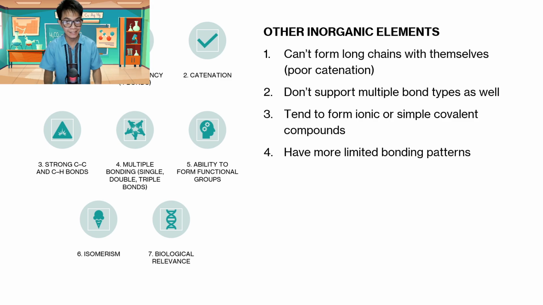And last but not least, its biological relevance. As I mentioned earlier, all living organisms are organic. That's why it's called organism, because it contains organic compounds. Just for example, in the human body, the second most abundant element is carbon, second to oxygen, which is around 60%, and carbon is around 15 to 20%.